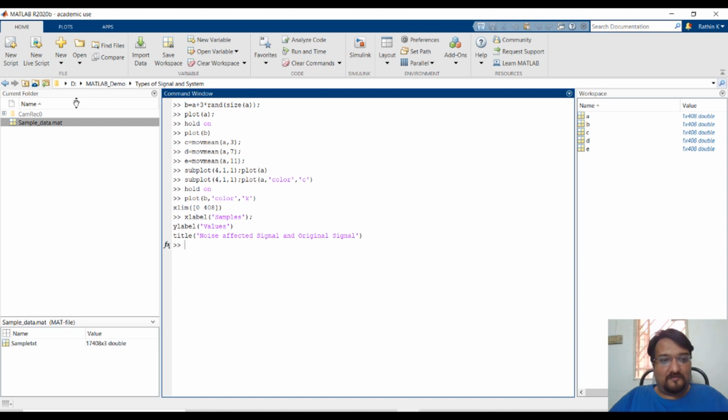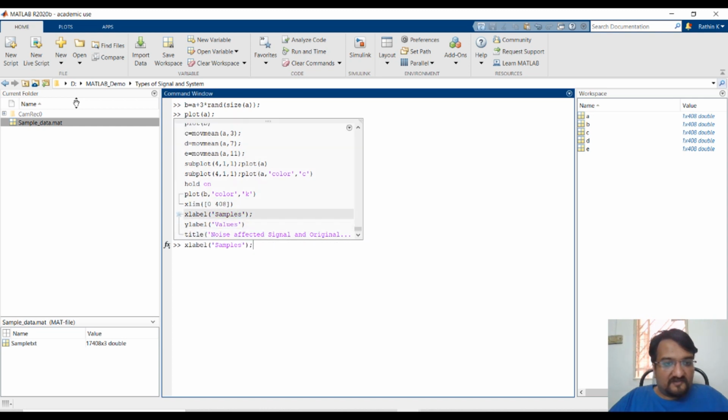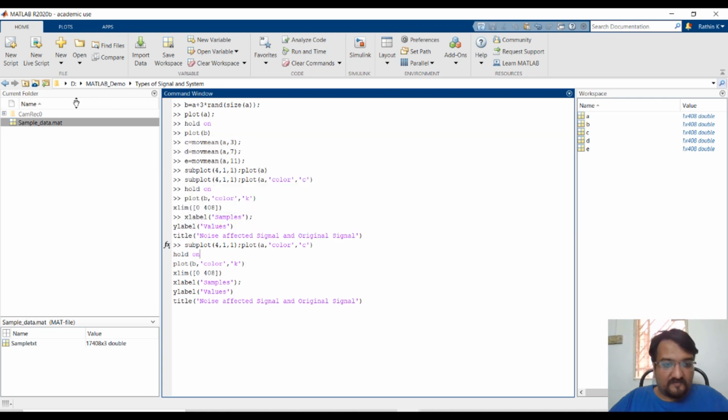Now let's see the moving average part with 3 samples, which is nothing but your C. Everything will remain as it is up to this point. We will make the essential change wherever required. First I want to plot A in cyan color only, then I want to plot this as the second subplot, so this should be 2. Then I want to plot C, not B. We have already used black, so use blue or red for this. Sample values will remain as they are. This would be the 3-point average.